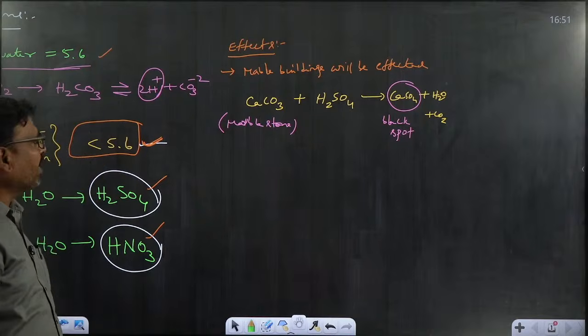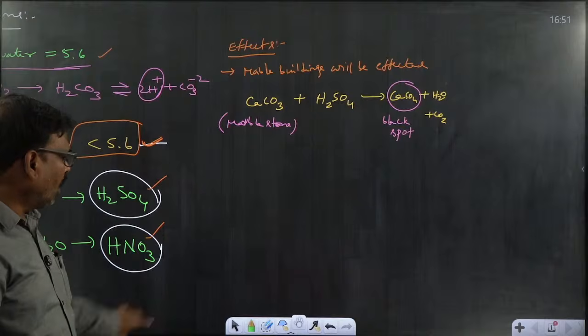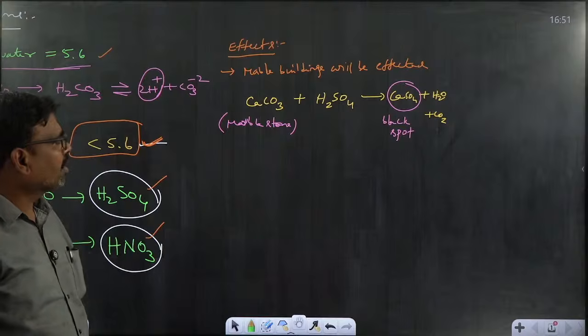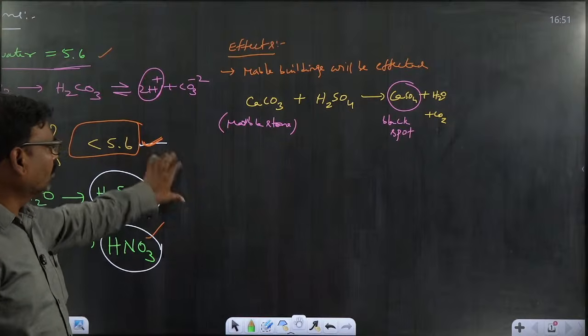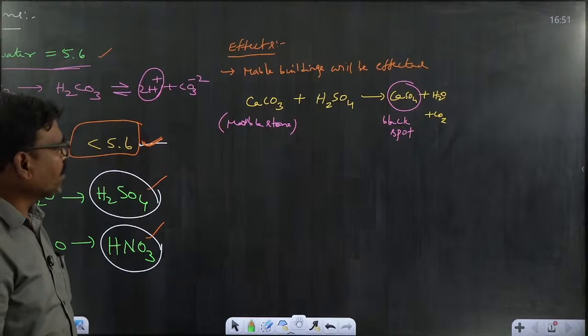So these two are the main drawbacks of acid rains. All these belong to gaseous type pollutants in air pollution.